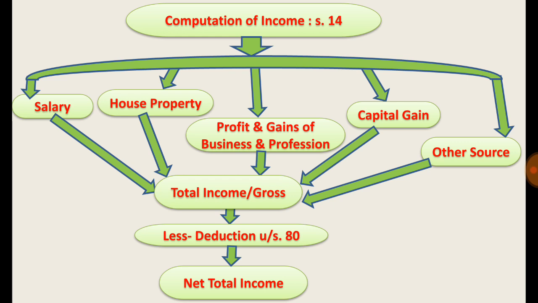So friends, these two concepts are very important: basis for imposition of tax and the computation of tax.